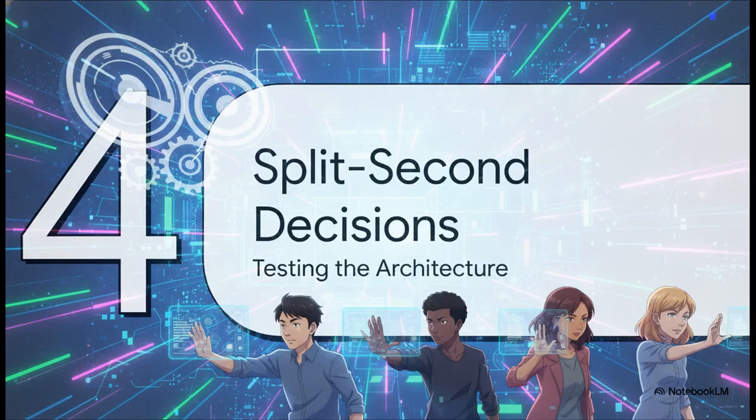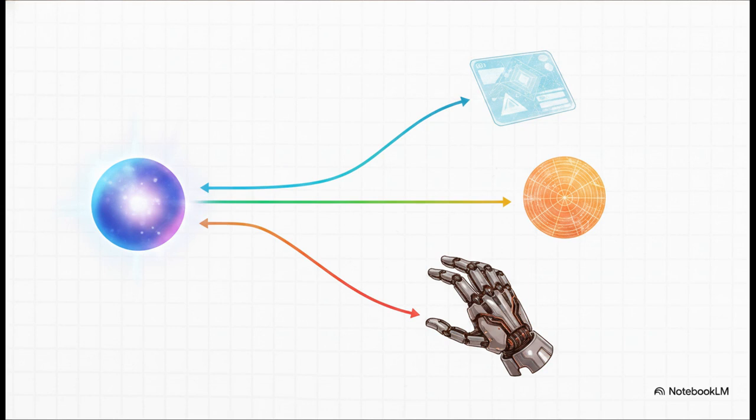Which brings us to Section 4, making split-second decisions. Now that our blueprint is fully built and tested, let's put it to the ultimate test. Let's see how it actually processes those impossible dilemmas we opened with. In a split-second scenario, like an impending car crash, the AI triggers what's called a multi-threaded process. It calculates probabilities based on three things all at the exact same time.